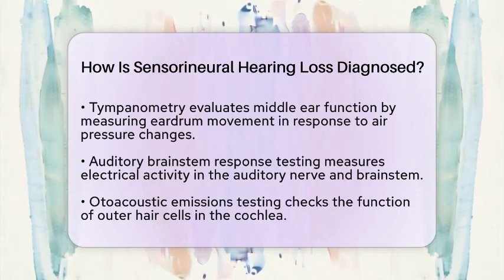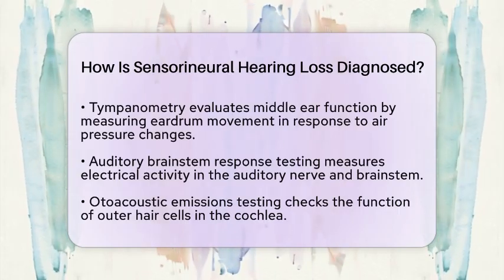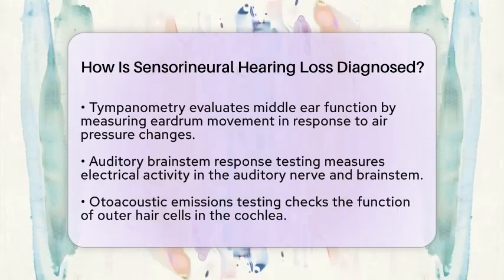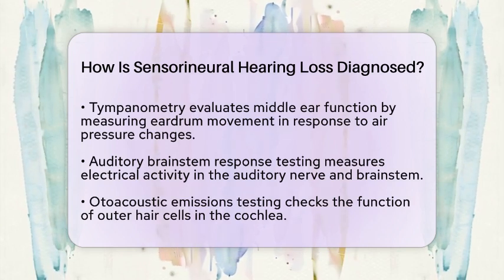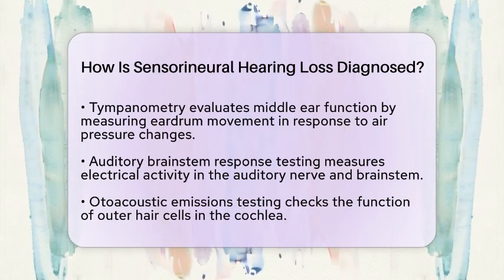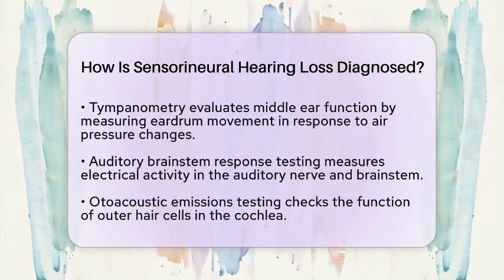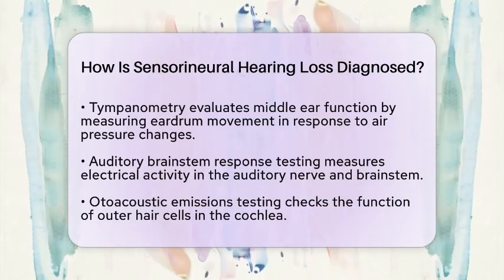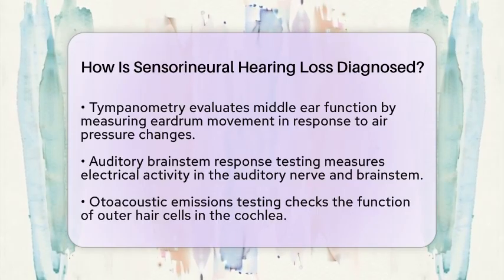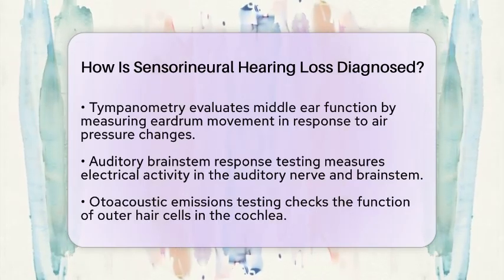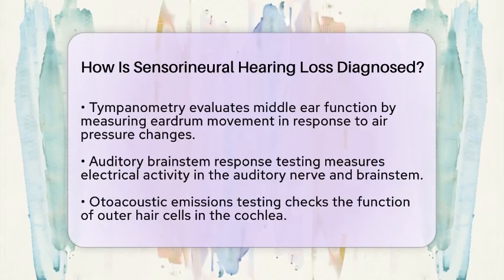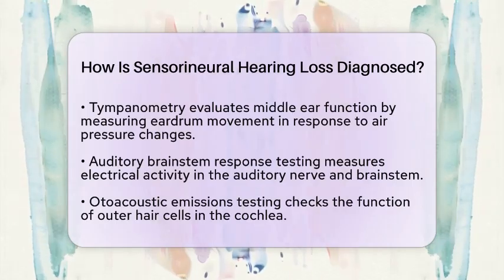For a more objective assessment, auditory brainstem response testing is used. This test measures the electrical activity in the auditory nerve and brainstem when sounds are presented. It is particularly helpful for infants or individuals with disabilities, as it can confirm sensorineural hearing loss and evaluate nerve function. Otoacoustic emissions testing is another method used.